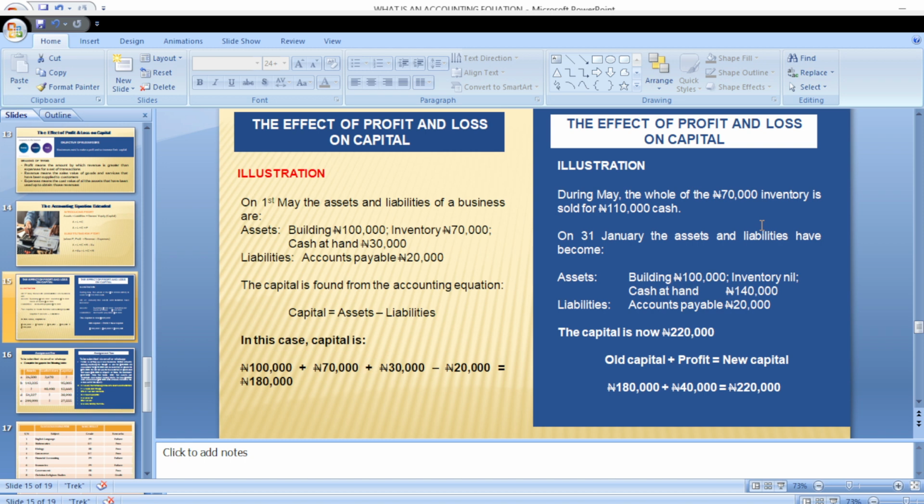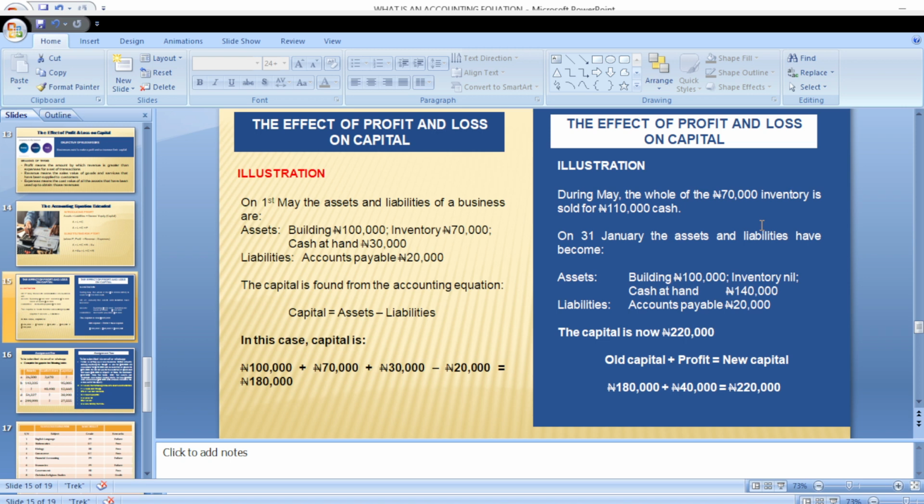So therefore our building will still be 100,000. Our inventory will be nil because we have sold it, but we now have cash at hand of 140,000. Our accounts payable will still be 20,000. Now let us look at the effect of that. That means our new capital will be 220,000. How do we arrive at 220,000?